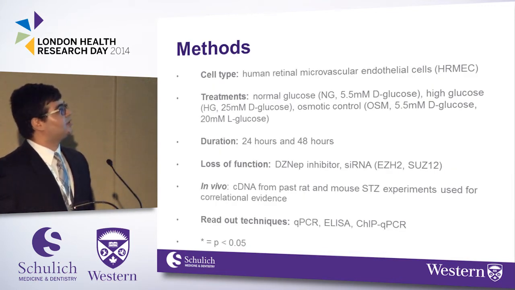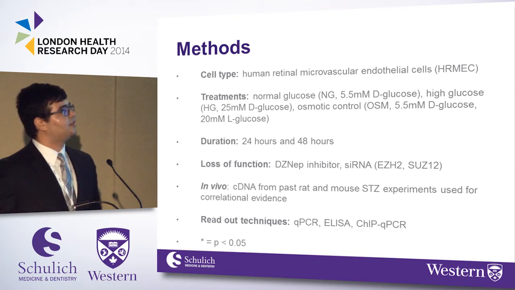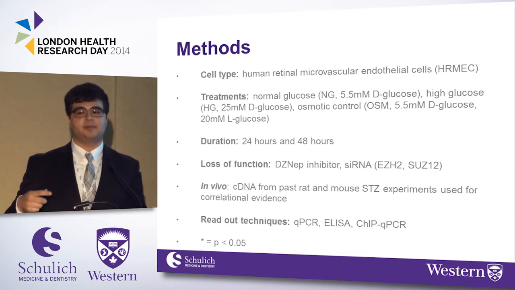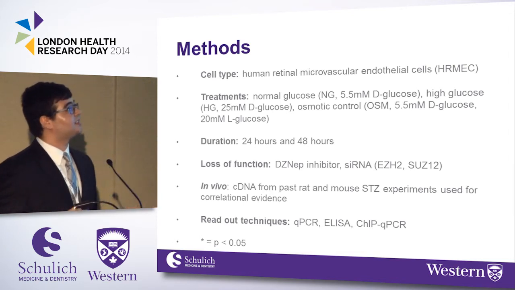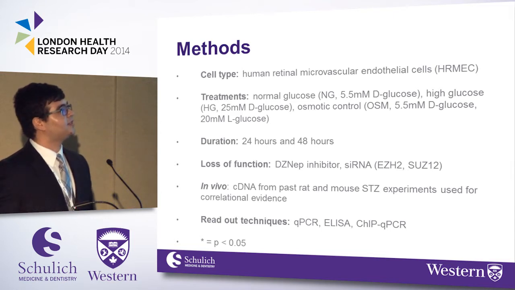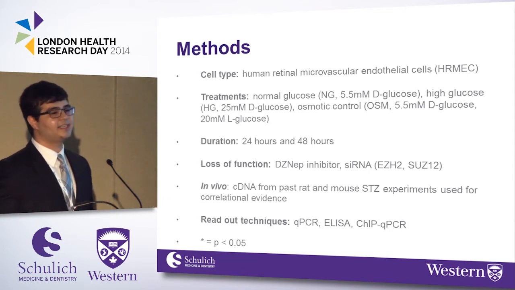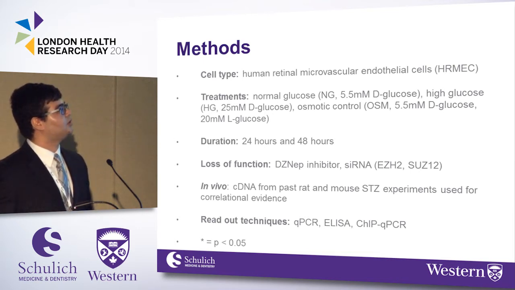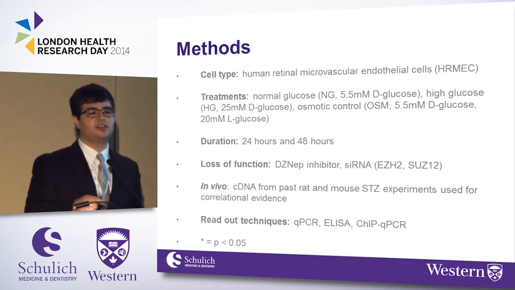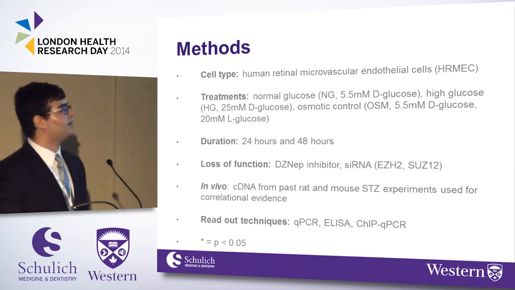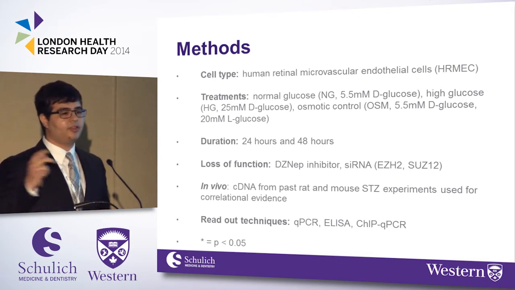So to study this, I've used human retinal microvascular endothelial cells. They are endothelial cells. They line the blood vessels. We've used endothelial cells for many years to study diabetic complications, and this is the first time we're actually using the retinal cell line. My treatments include normal glucose, 5.5 millimolar, what's hopefully going through all of our healthy blood vessels right now. High glucose, which is representative of quite diabetic conditions, 25 millimolar D-glucose, as well as an osmotic control, which uses L-glucose. And this is to tease out whether it's occurring due to metabolism of glucose or simply due to osmolarity. My durations are 24 and 48 hours, and that's incubating them with the glucose.